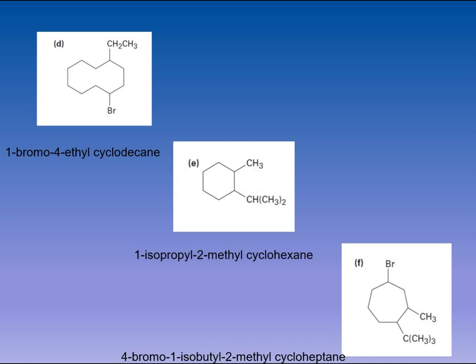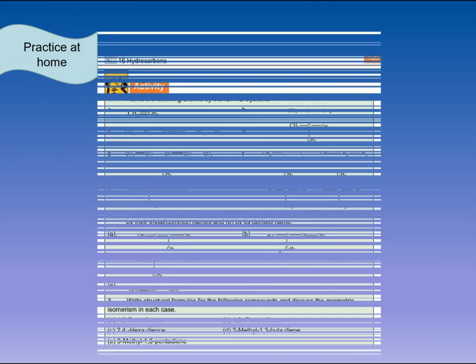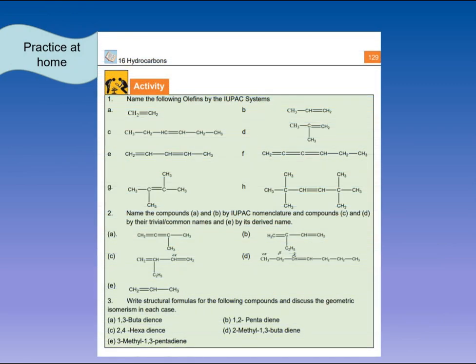Now there are some questions given to you for practice at your homes regarding nomenclature of unsaturated hydrocarbons. This is an activity which is given in your books. It contains 3 parts. Part number 1 is to name the following olefins using the IUPAC nomenclature system. You will have to name all of them, keeping in mind all of the rules that you have studied today. Then question number 2 is to name the compounds A and B by IUPAC.